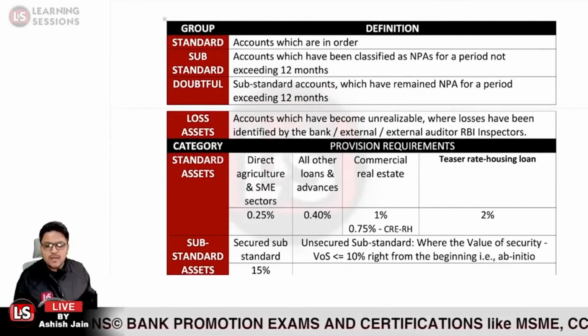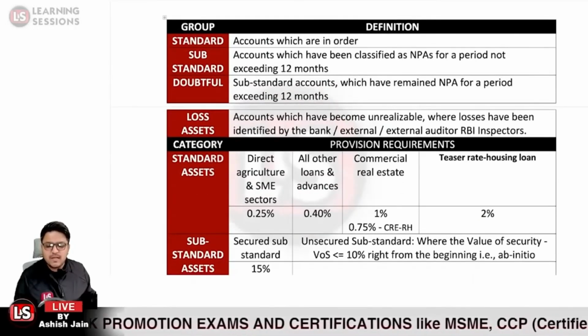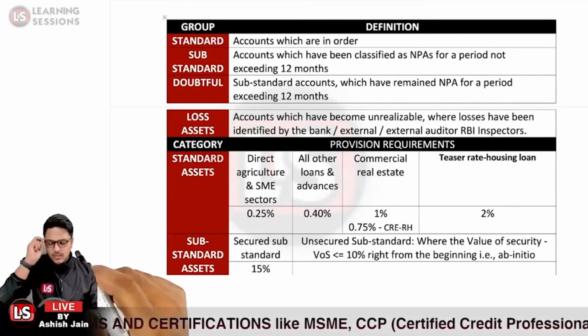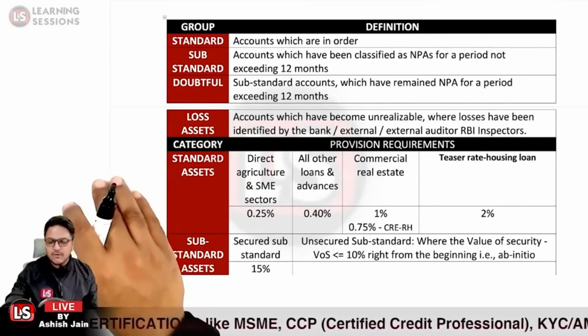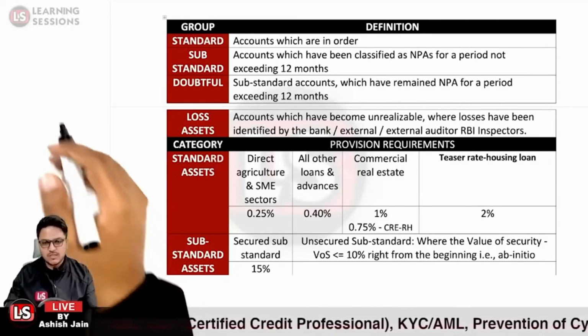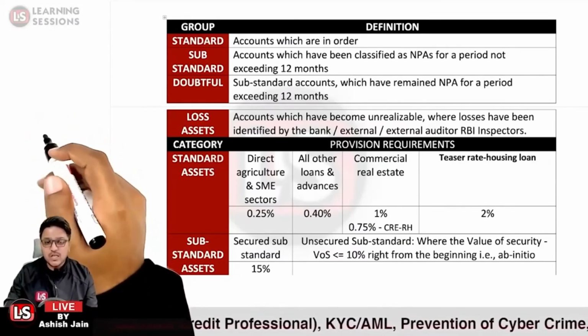Further, it is related to the non-performing asset category. First of all, we will learn about the substandard asset category. Whenever the provision is to be created for the substandard asset category, first of all we need to understand what is a secured advance and what is an unsecured advance.